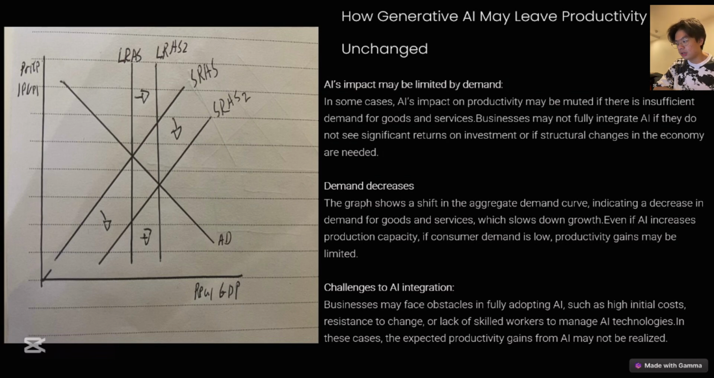As we can see in the graph, the LRAS, or long run aggregate supply, shifts from LRAS to LRAS2, showing potential growth. However, the demand side represented by AD doesn't change. Without stronger demand, AI might not be able to fully increase productivity, which is why the price level and output are still the same.